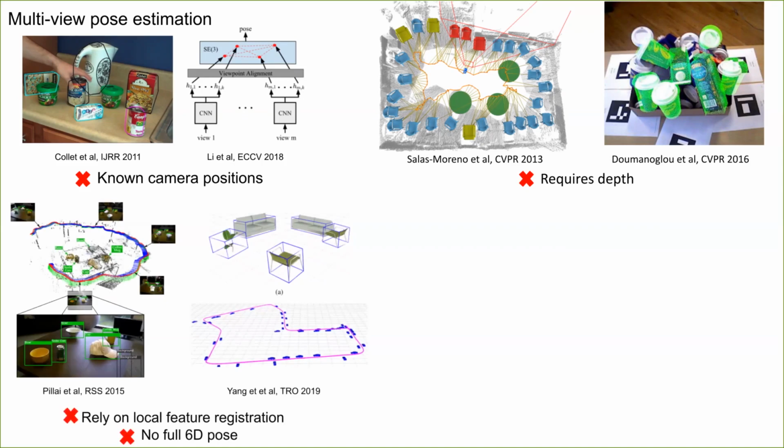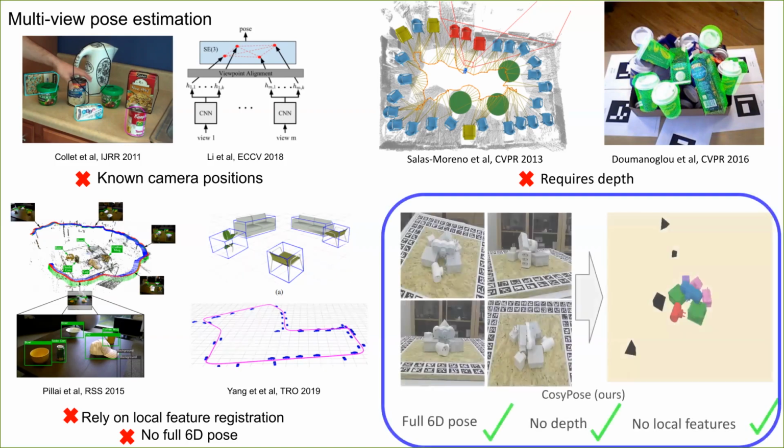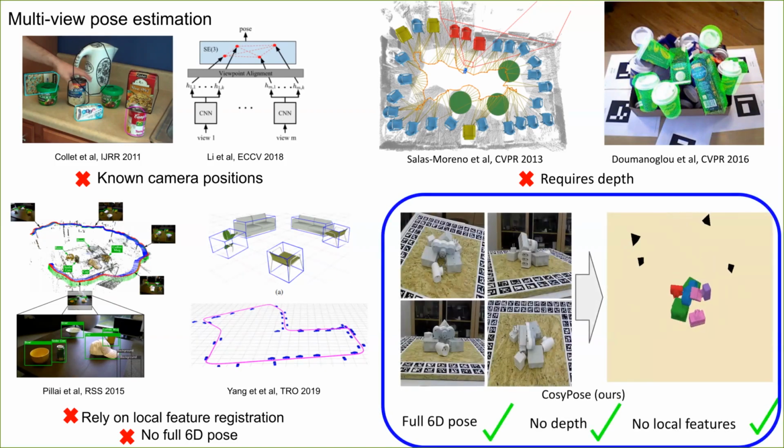In the RGB domain, the methods rely on local features to recover camera poses and cannot be used for complex scenes where feature registration fails because there aren't enough textures or the baselines between cameras are large. In contrast, our approach recovers the full 6D pose of objects and cameras using RGB images without relying on local features. It handles complex textureless and cluttered scenes like in the T-LESS dataset, with many symmetric and similar objects.